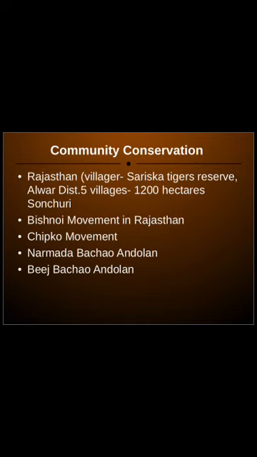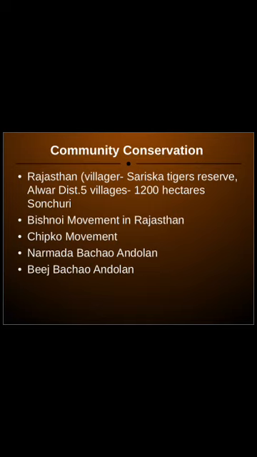Now Beej Bachao Andolan is again an example where community people preserve the beej, which means seed. Nowadays in agriculture we use so many chemicals in the name of fertilizer. When you use chemicals, the originality of the seed is no more.